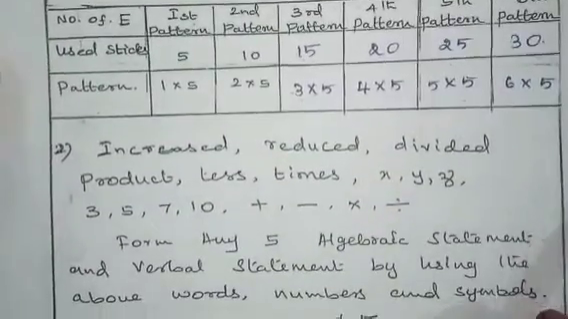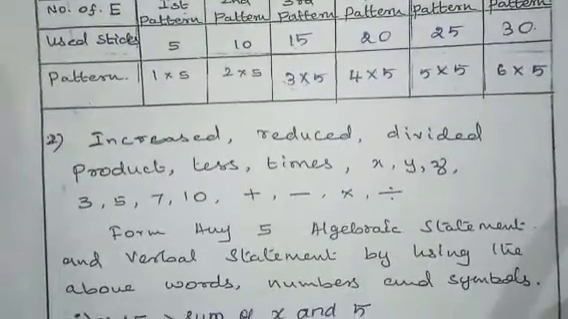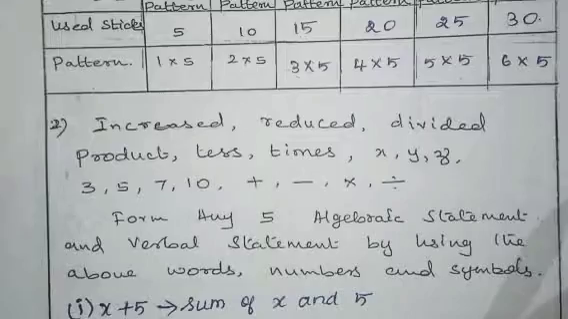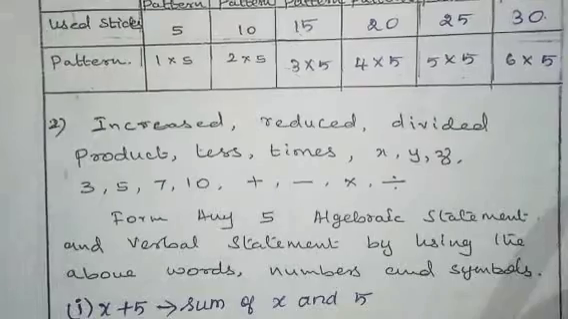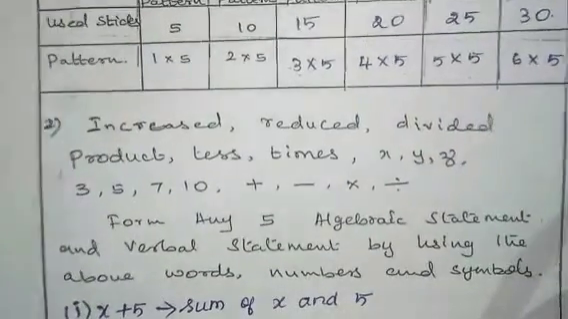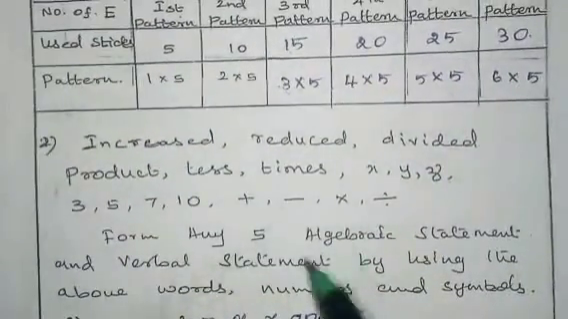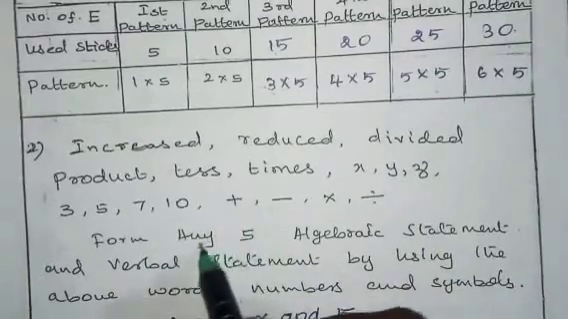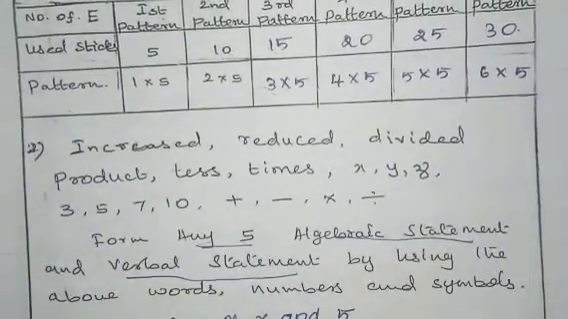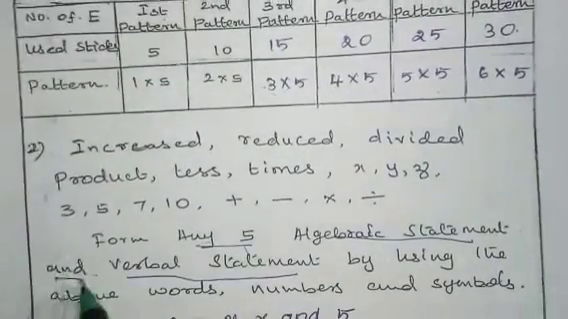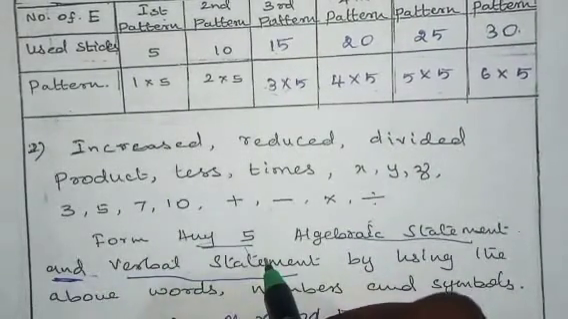Next, second one: increase, reduce, divided, product, less, times, x, y, z, 3, 5, 7, 10, plus, minus, multiplication, division. From any form any 5 algebraic statement and verbal statement by using the above words, numbers and symbols. What they have asked. So they have given these options. So we have to form any 5 algebraic statement and verbal statement. Algebraic statement also we have to find, and then the verbal statement also we have to find.